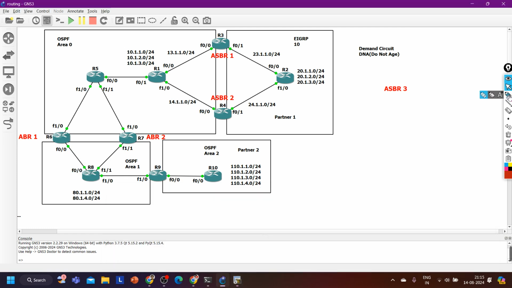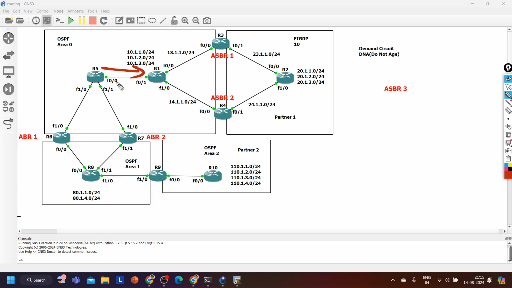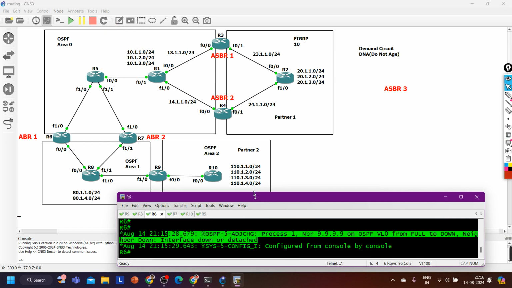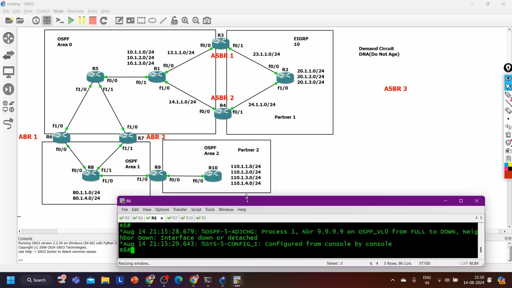Whenever a router receives a packet, it will check the destination. If the destination is not the router itself, then it is going to decrement TTL by 1, and if the TTL value becomes 0, then the router will discard the packet. This is the default behavior of a router, right? So yeah, go ahead.